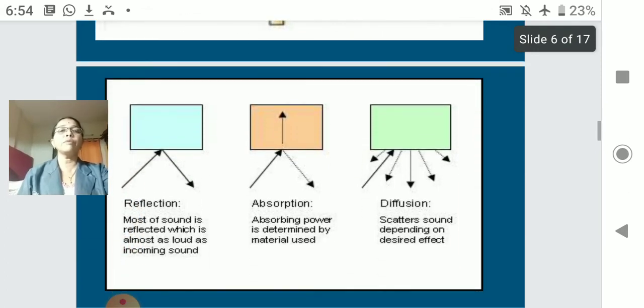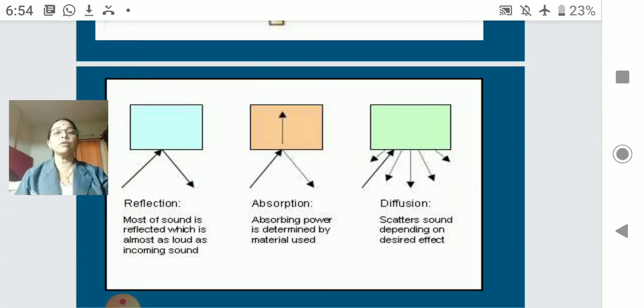You will find that most of the sound is reflected, which is almost as loud as the incoming sound. Same intensity, same velocity. The reflected sound and the incident sound travel the same way. Velocity, volume, everything will be the same.